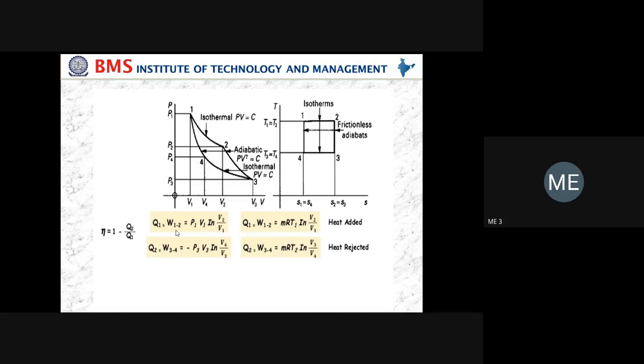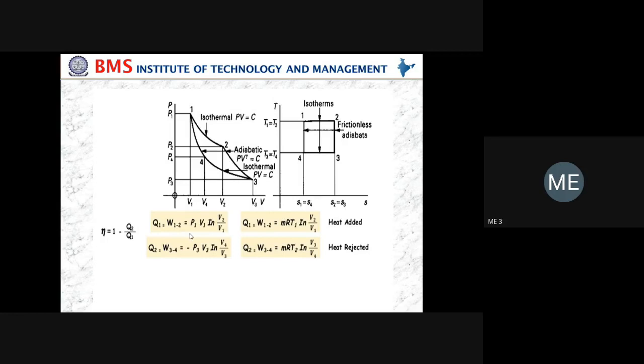Delta U equals Cv into delta T, whatever process it is. And one more formula is that enthalpy delta H equals Cp into delta T. So if they ask in the numerical problems to find out the change in internal energy, the standard formula is Cv into delta T, and enthalpy delta H equals Cp into delta T.